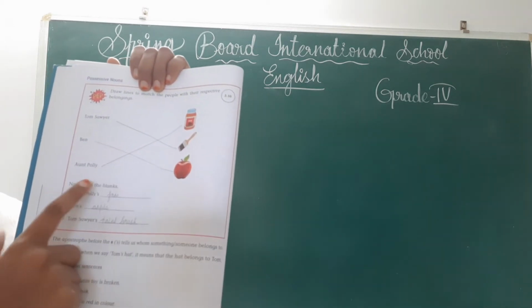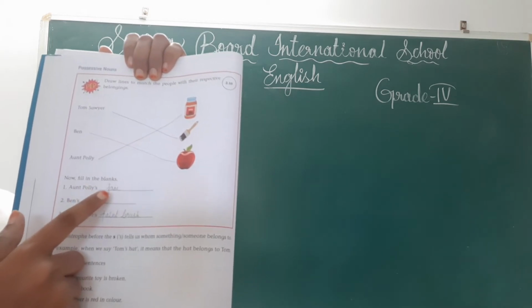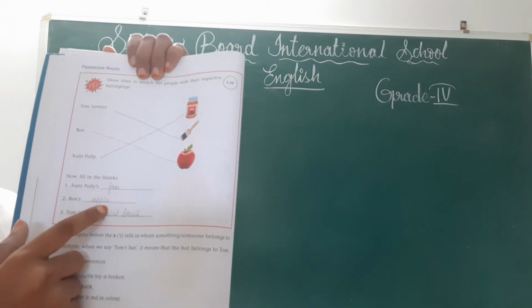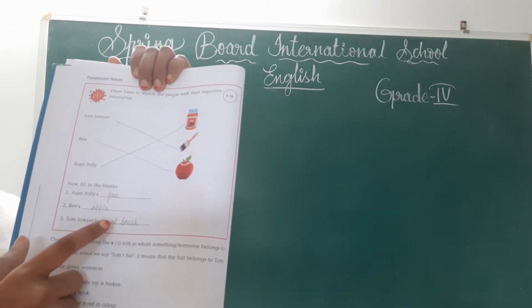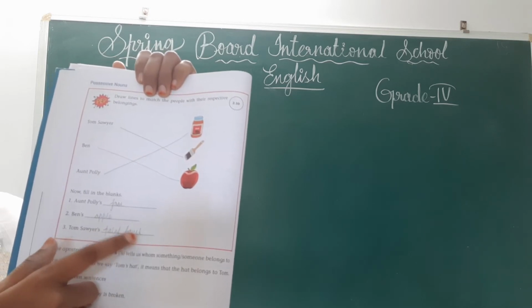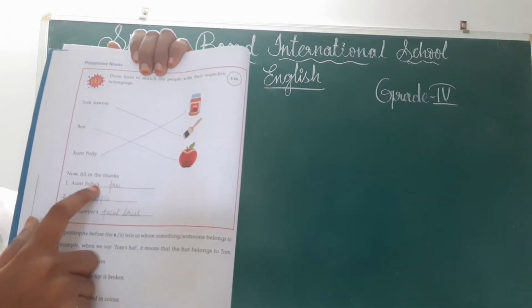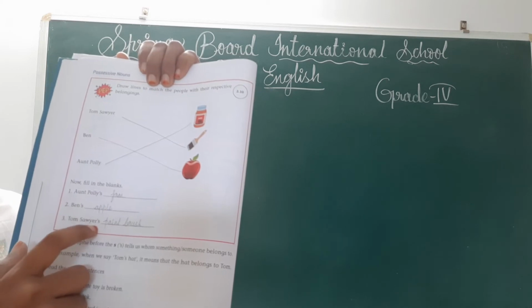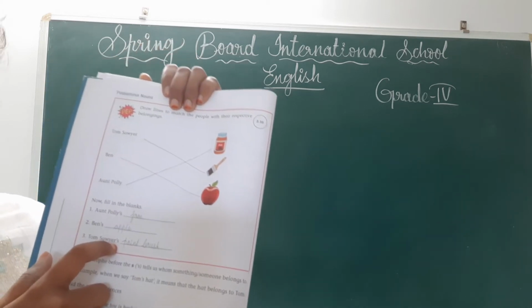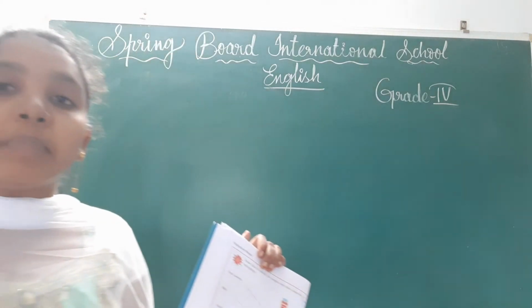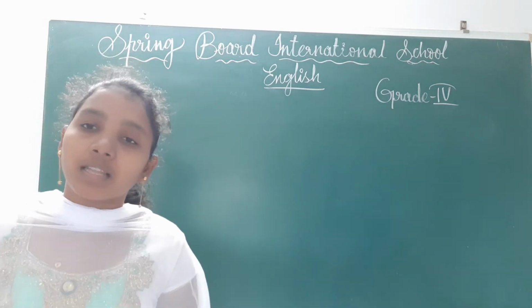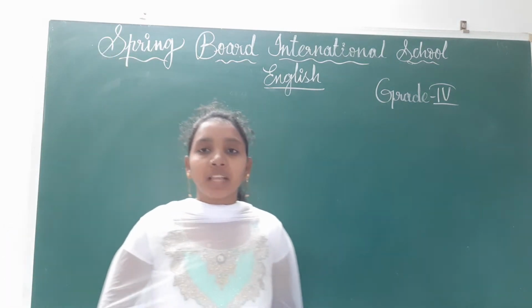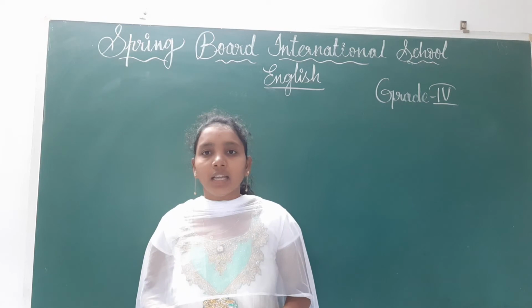Now see, now fill in the blanks. Aunt Polly's jam, Ben's apple, Tom Sawyer's paint brush. Here you can observe, children, here apostrophe s we are adding to the belongings. Okay, when we are telling belongings, belonging means things which belong to those persons only.